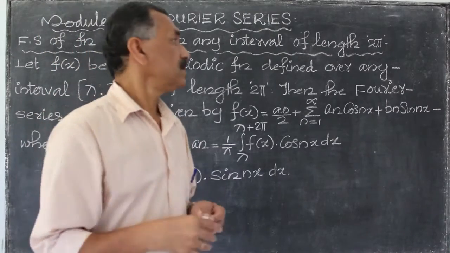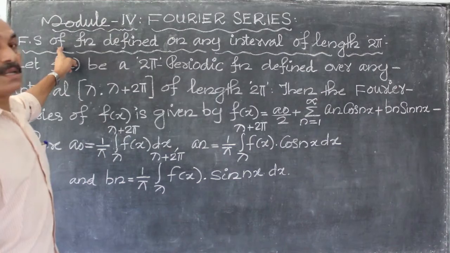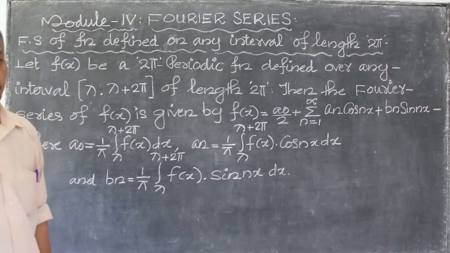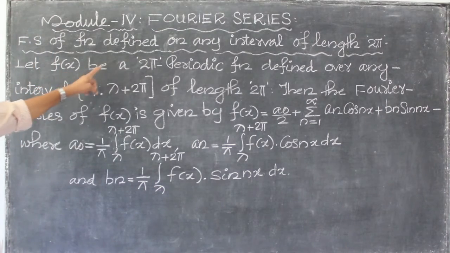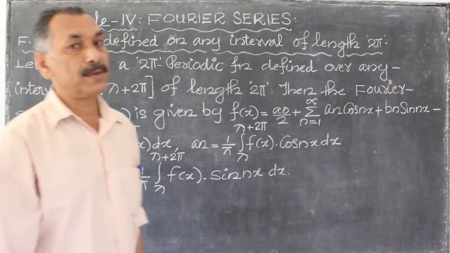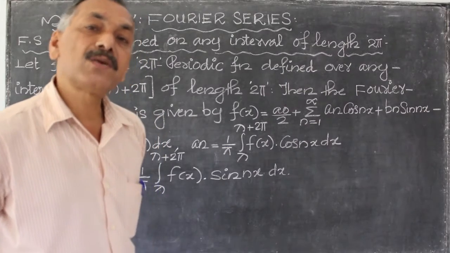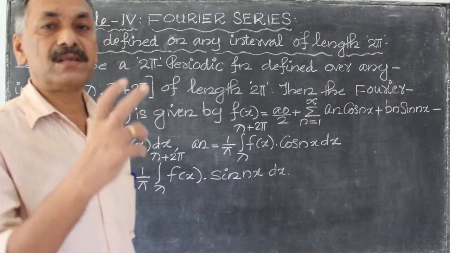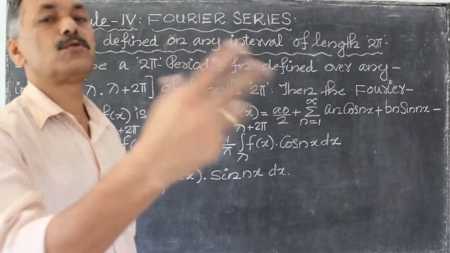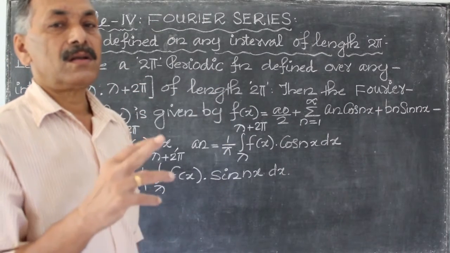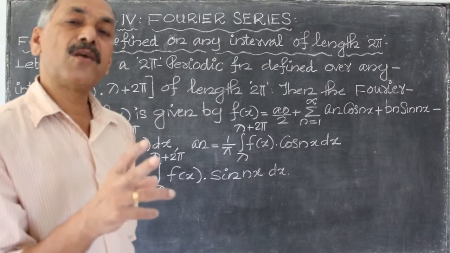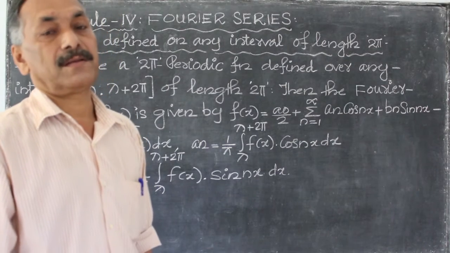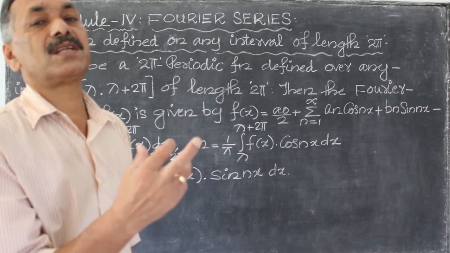Second, let us consider the Fourier series of a function defined on any interval of length 2 pi. For that, let f of x be a 2 pi periodic function. What do I mean by a 2 pi periodic function? f of x plus 2 pi is equal to f of x. Over a 2 pi interval, whatever the behavior of the function is, the same behavior repeats in the next 2 pi interval and so on. That is the same for all intervals of length 2 pi. The function behavior repeats over each 2 pi interval.